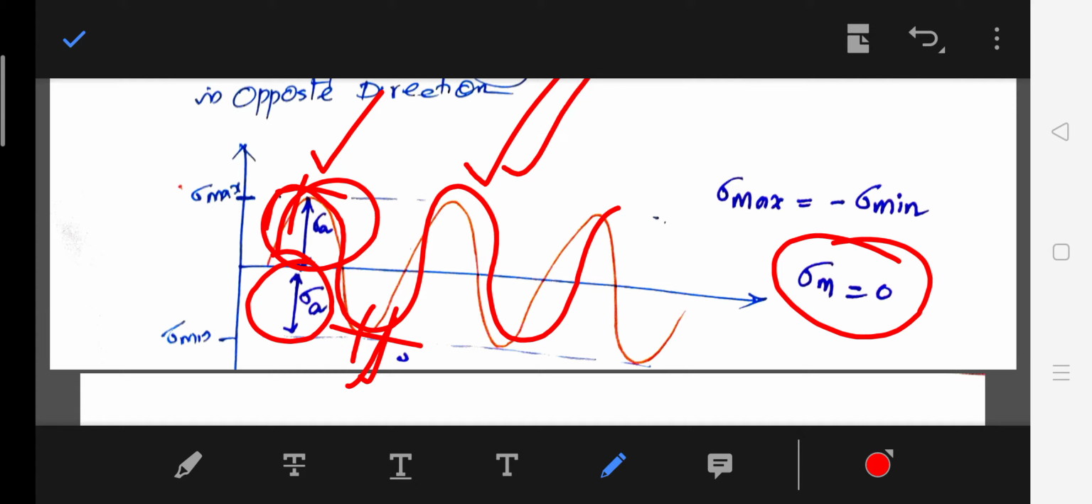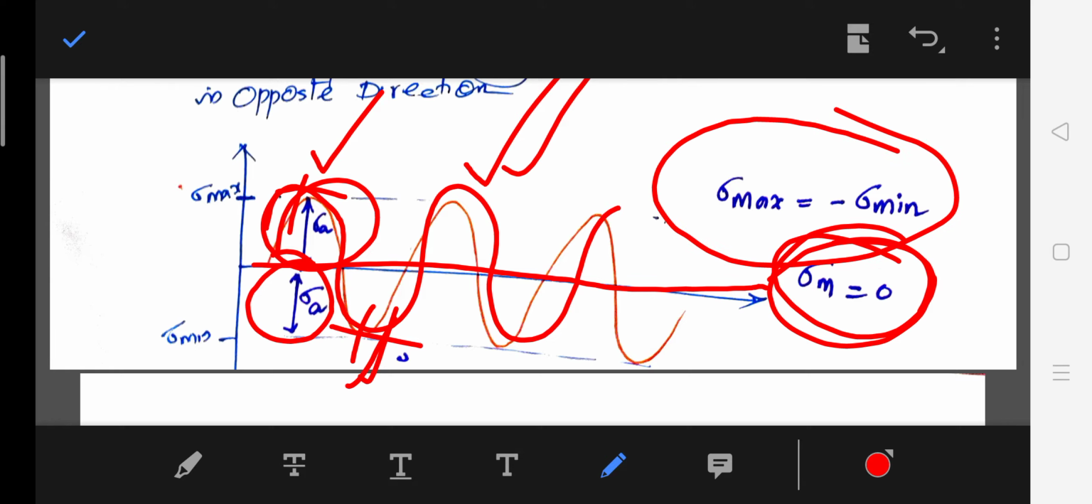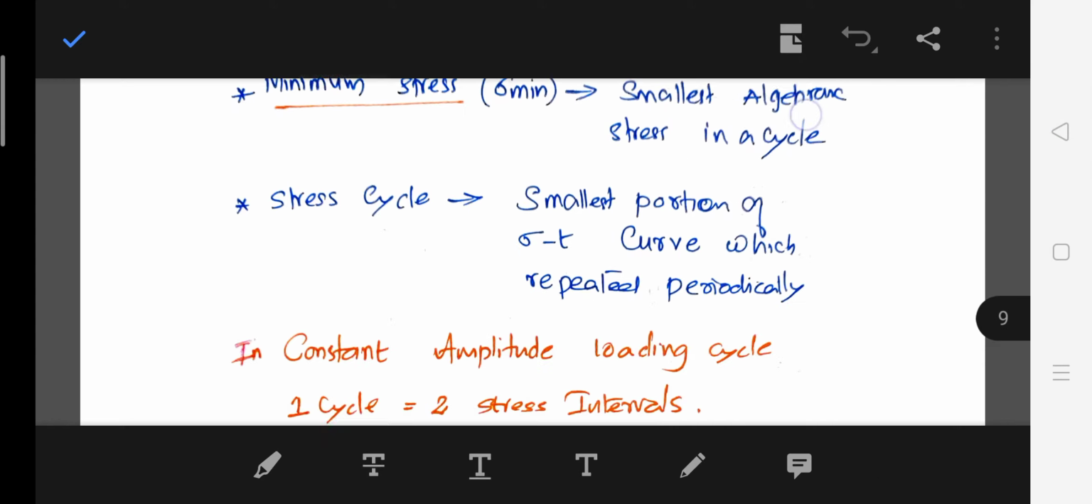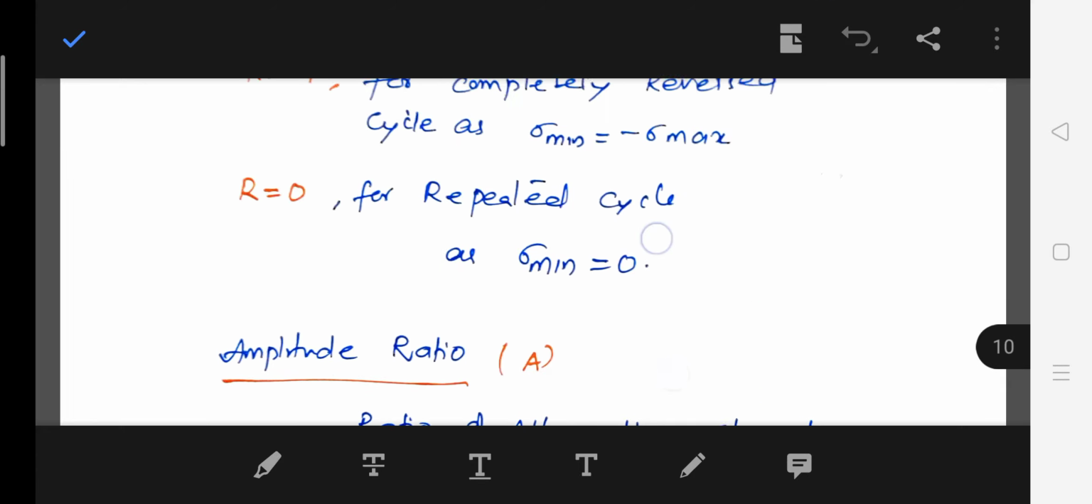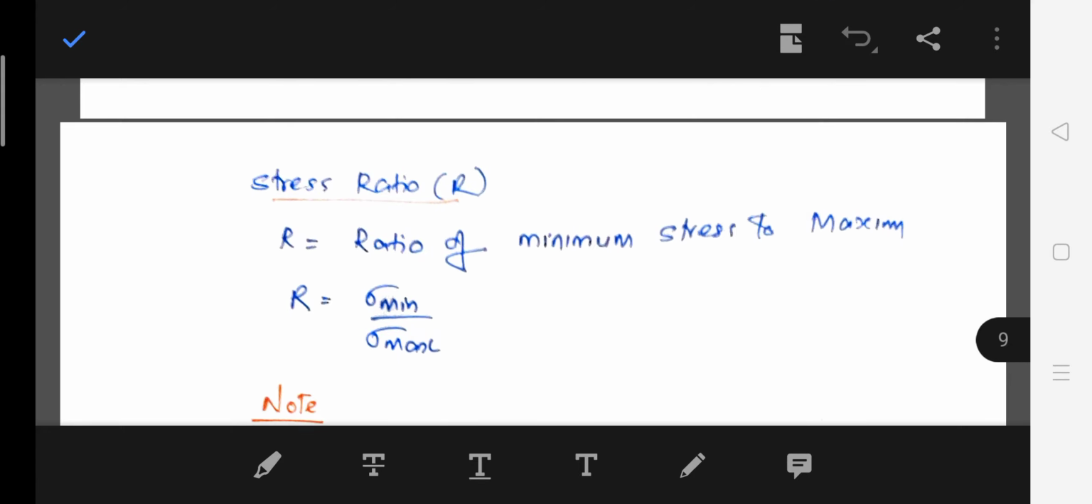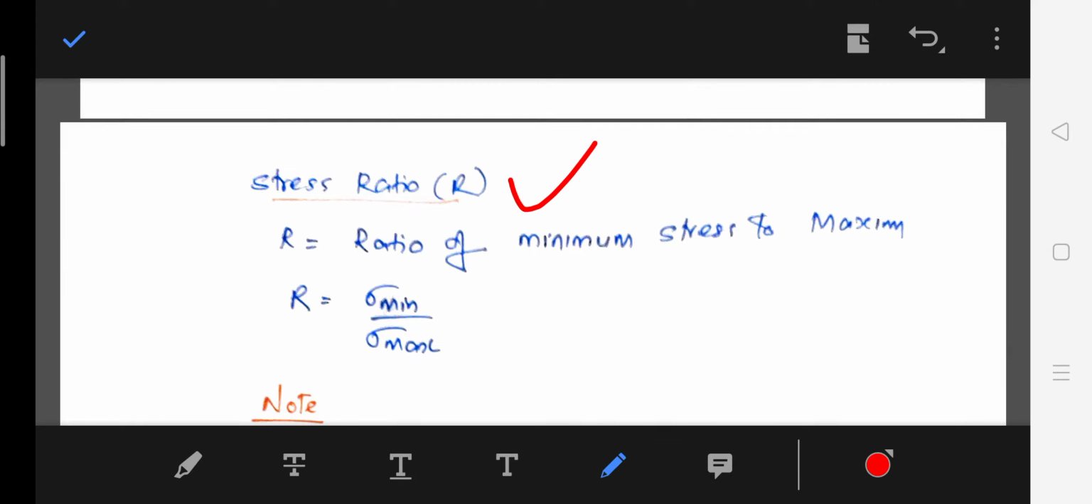If the maximum value is tensile and the minimum value is compressive, it will be negative in nature, opposite in nature. So the mean stress is equal to 0. So sigma max equals negative of sigma minimum. Okay, then what is stress ratio? Stress ratio is sigma minimum divided by sigma maximum.